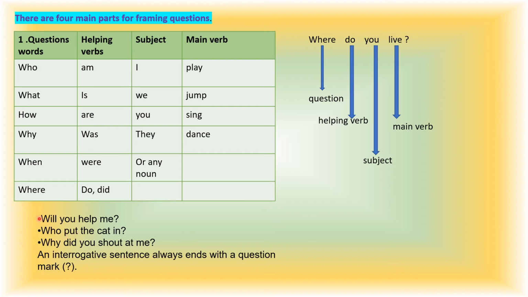For example, will you help me? The answer may be in yes or no. Okay, no. Will you help me? Yes, I will. Or no, I wouldn't. Okay, and it's also called closed type of question, isn't it? Because it's giving the answer in yes or no format, isn't it?